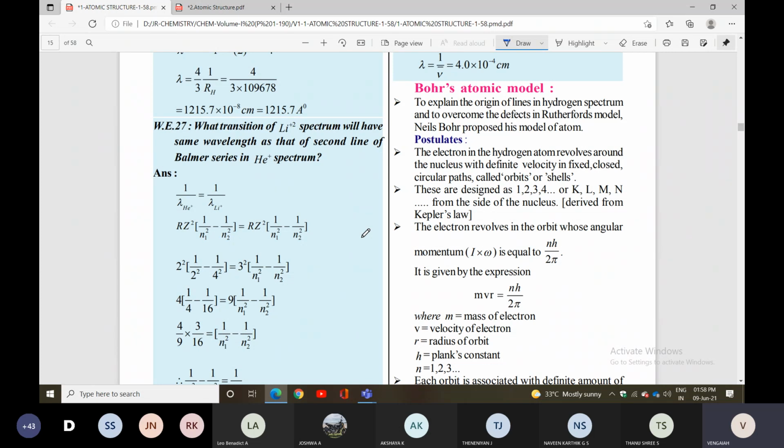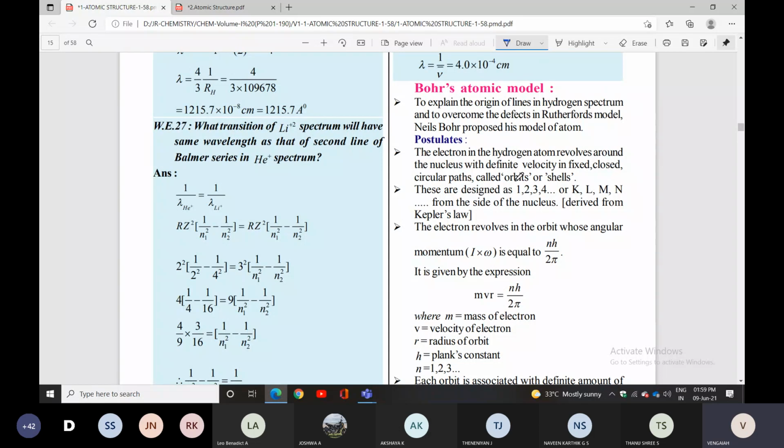So John Dalton's atomic model, next the J.J. Thomson model, next the Rutherford model. Now Bohr's atomic model. Whatever drawbacks and defects there were, it overcomes them. It introduced the scientist Niels Bohr. So what postulates will be there? The electrons in the hydrogen atom revolve around the nucleus with definite velocity in a fixed and closed circular path called orbits or shells. So electrons revolve around the nucleus, which contains protons and neutrons.